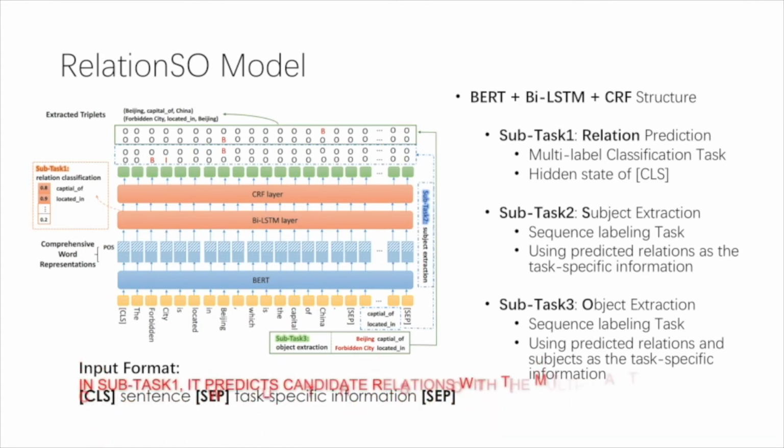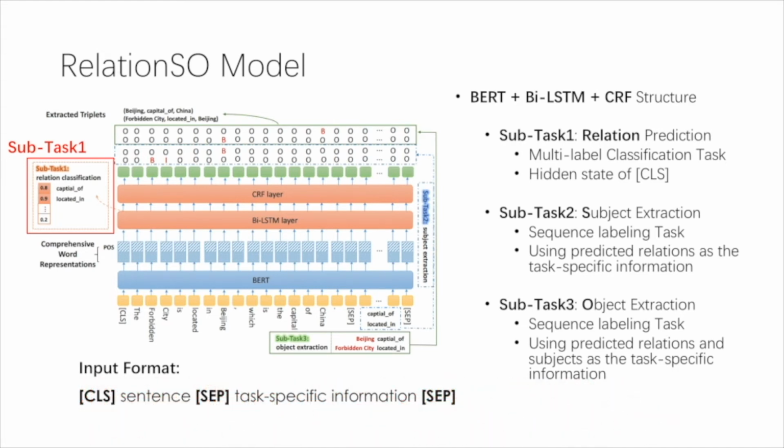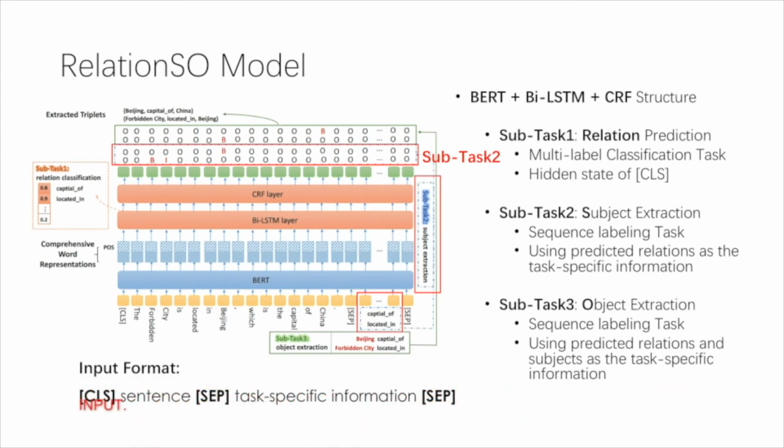In subtask 1, it predicts candidate relations with the multi-label classification, which uses the hidden state of the CLS token as the input. In subtask 2, it extracts subjects through the sequence labeling method and using the relations predicted above as the task-specific input.